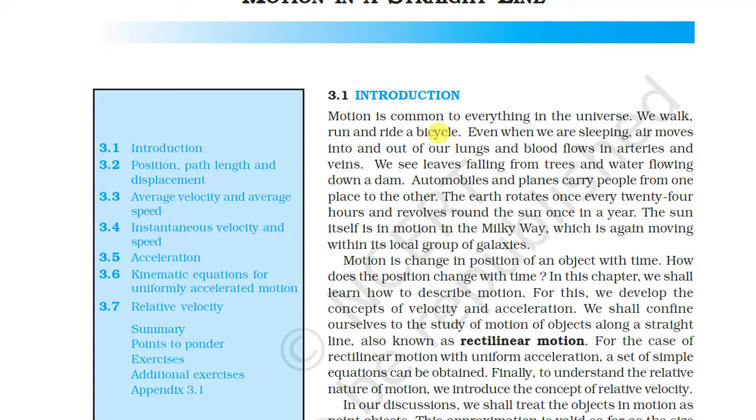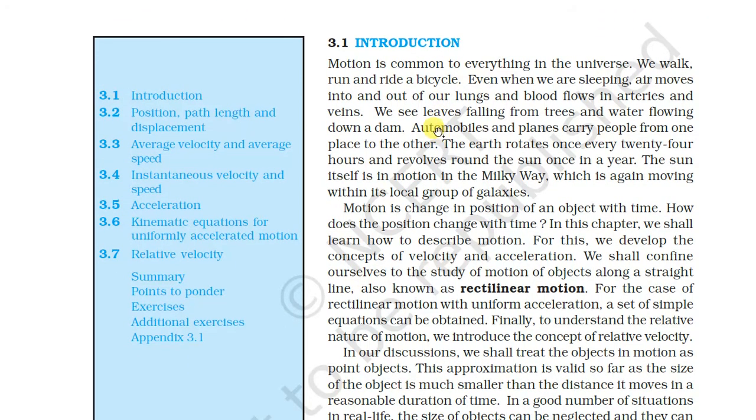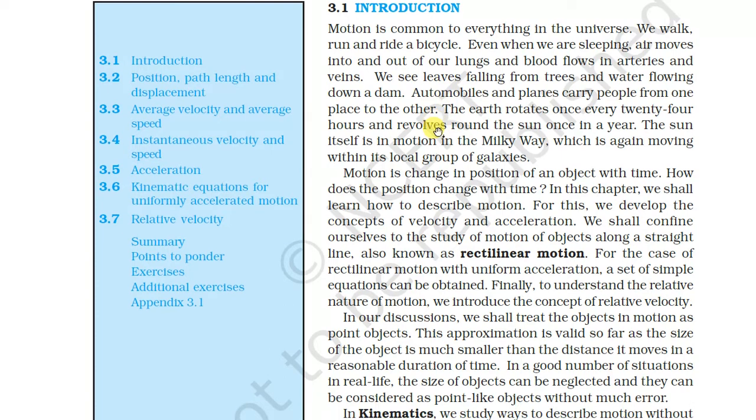We shall confine ourselves to the study of motion of objects along a straight line, also known as rectilinear motion. Whenever we are discussing linear motion, at that time we call it rectilinear motion. For rectilinear motion with uniform acceleration, a set of simple equations can be obtained. Finally, to understand the relative nature of motion, we introduce the concept of relative velocity.